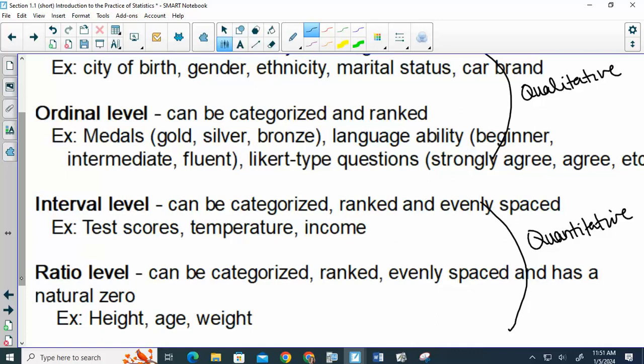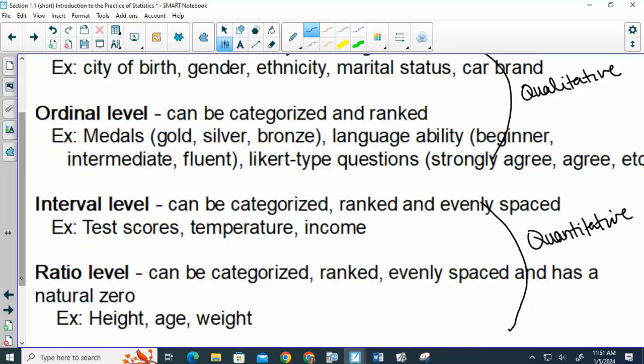I ask myself, does it have a meaningful 0? Is 0 a possible answer? And does 0 actually mean 0? If I said, how long did it take you to eat your lunch? Is it possible to have a true time of 0 if you don't eat lunch at all? Could you say 0? Yes. Can you go below that? No. So the amount of time you spent doing that could in fact be a true 0, so that would be a ratio level measurement.